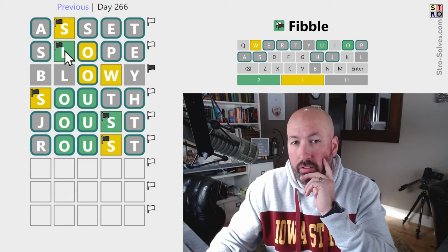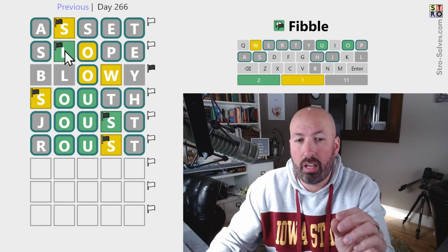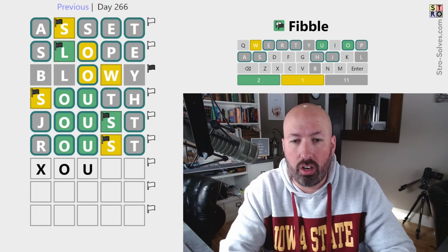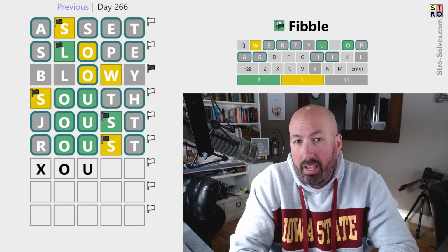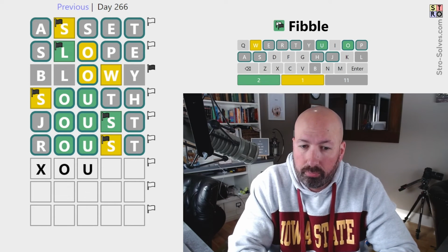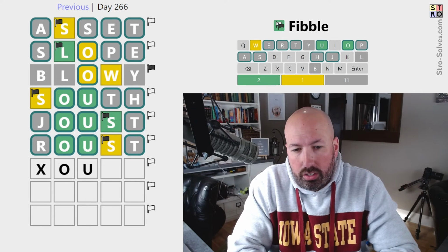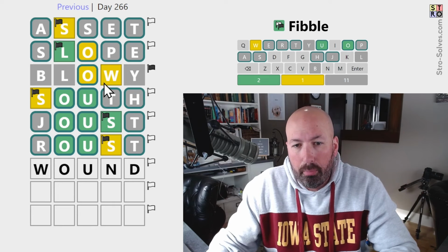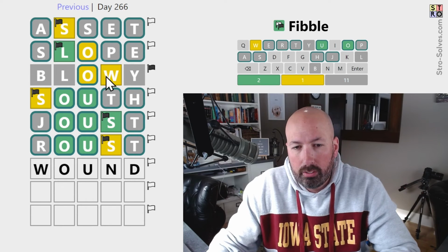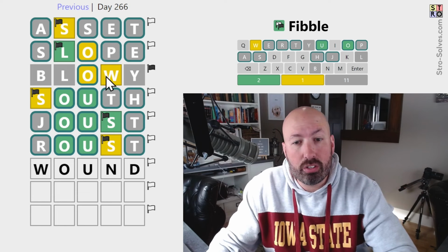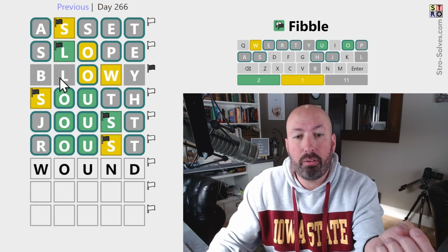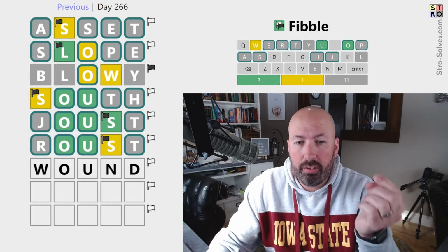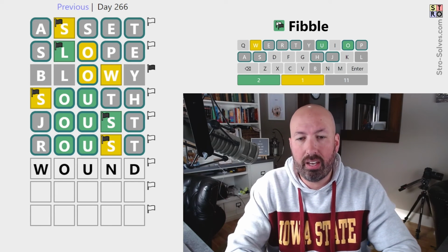We don't know for sure if there is an L actually, because it could be a lie because it's yellow, which would make this one also a lie. That's possible. So all we've got now is the OU. We might have an L, we might have a W. We could have both. So let's do wound and assume that the W is true. But if the W is true, what's the lie? Then we have to have a B, an L, or a Y.